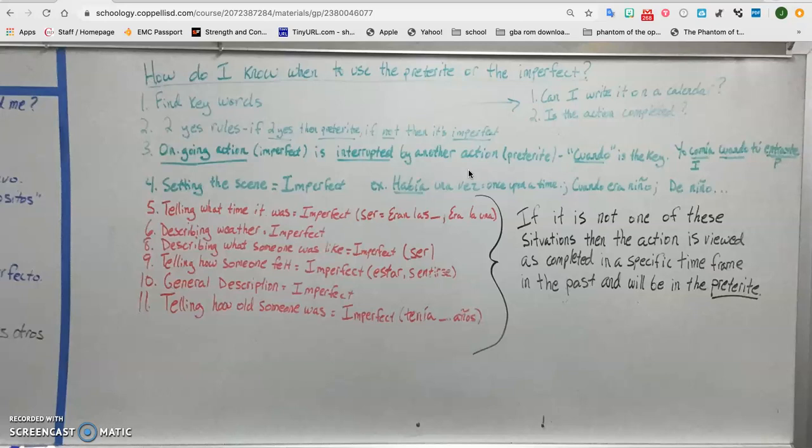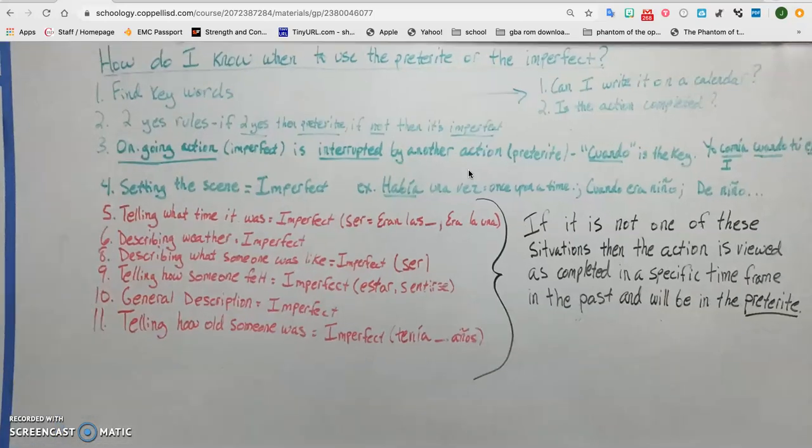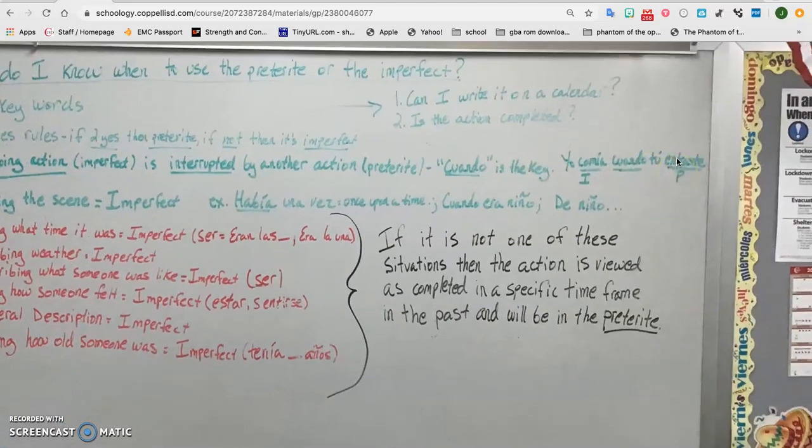But we do know it was interrupted by this single action that occurred. So, nosotros comíamos cuando nuestra abuela llamó. We were eating when she called. When she called, that interrupted. So the action called would be in the preterite. So here, let's look at this little small example.